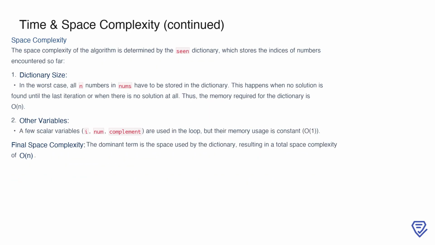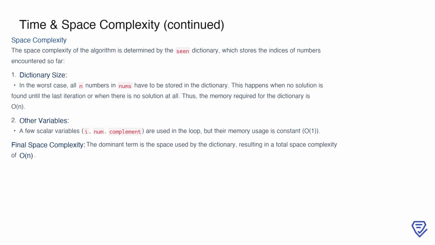The space complexity of this solution is determined by the memory used to store the scene dictionary. In the worst-case scenario, all n numbers in the input array need to be stored in the dictionary. This could happen if no solution is found until the last iteration or if no solution exists at all, resulting in O(n) space usage for the dictionary.